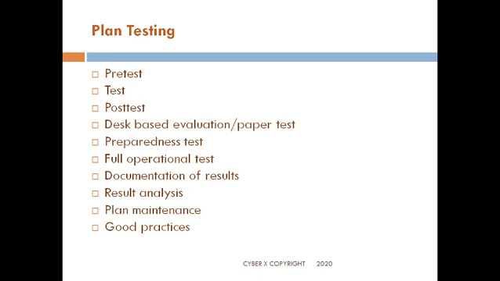Desk-based evaluation or paper test. This would happen where you would not be in a position to do an actual test. So you just do a paper test where you go through all these steps, and you would know that in such an instance, this would be the action. Preparedness test: you would see that everyone is prepared, everyone knows what to do and how it is done. Full operational test: in this case, you would do a proper test at a DR site, and you would see it running.